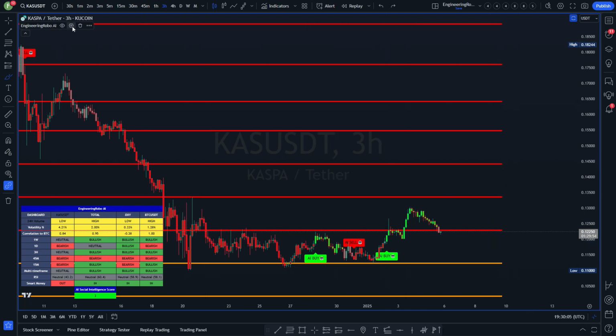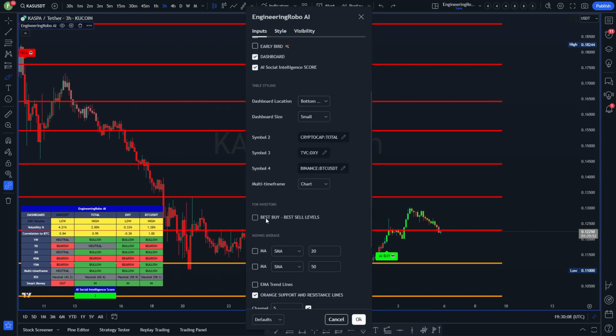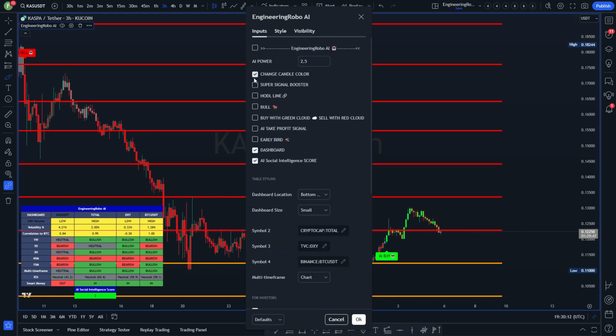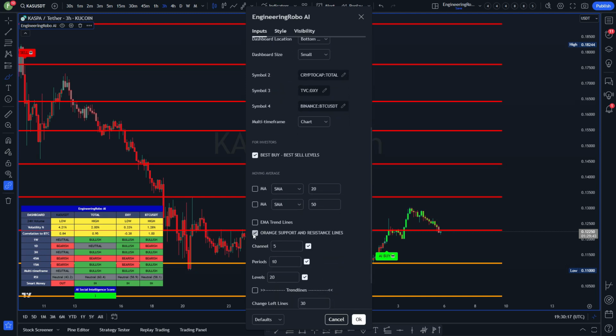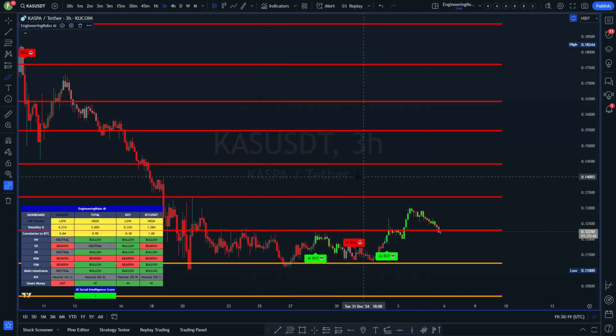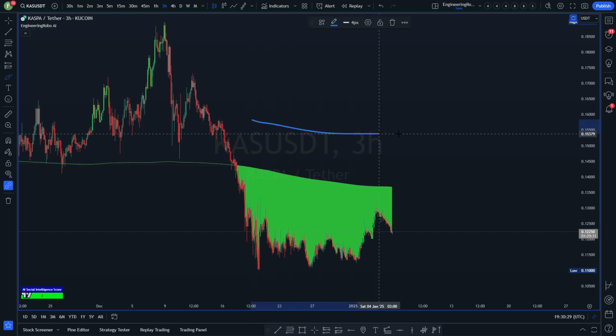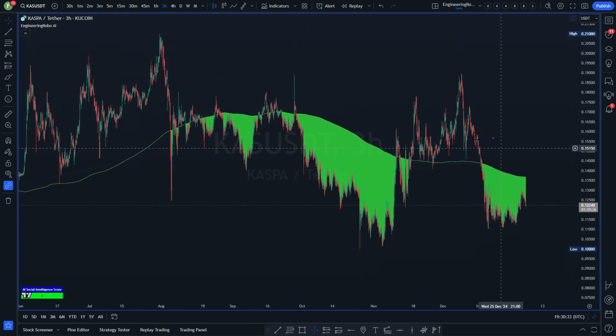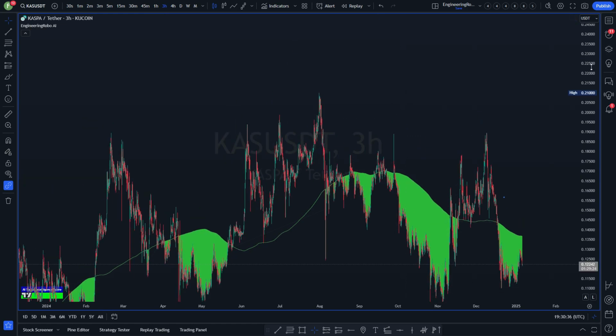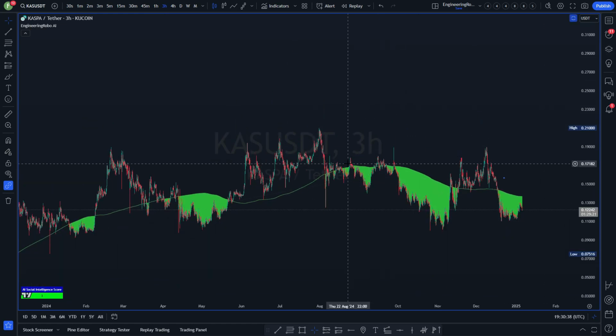So if price doesn't break below there and kind of goes down and then up, then you would still be good. I also want to bring to your attention the best buy levels that this indicator does print out. I was looking at this earlier and we didn't have the best buy levels on the daily time frame. Usually it's best used on the daily time frame, but there's no harm to have a quick look on the 3 hour time frame. And the reason for that is because there's just not enough history. It's a relatively new coin. So anything that's shaded green has always been historically a good time to buy this coin.